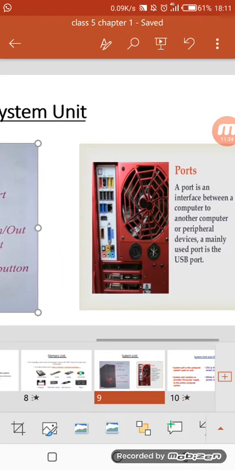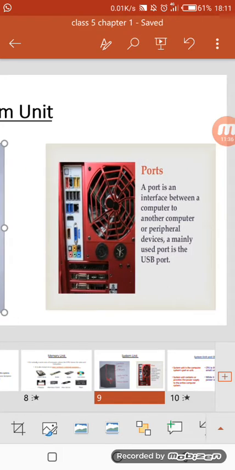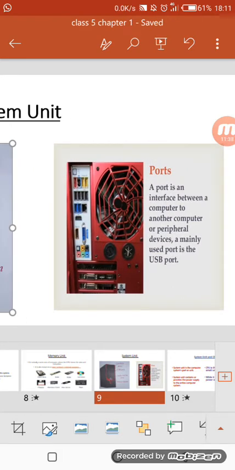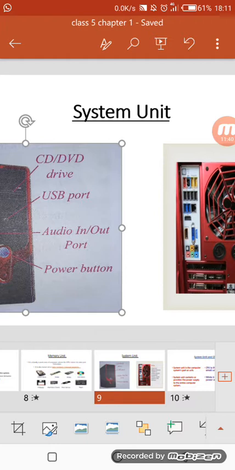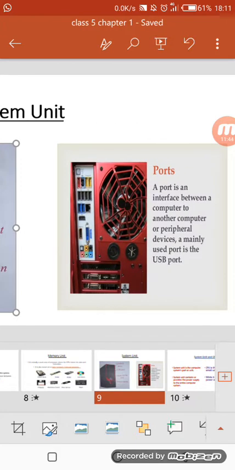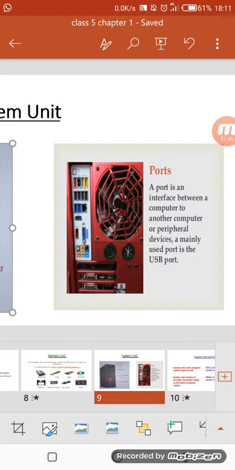Okay, now see the ports. This is the back side of this system unit, or we can call it the back side of our CPU box. Here we can see a lot of ports. So what is a port? A port is an interface between a computer and another computer or peripheral device. A mainly used port is the USB port. So what is that port?